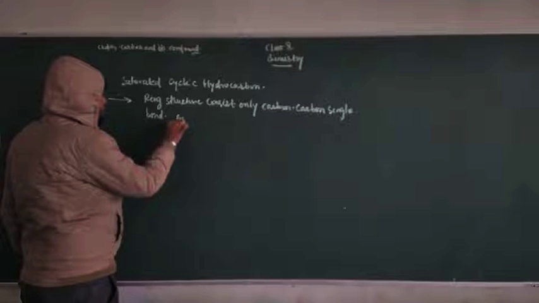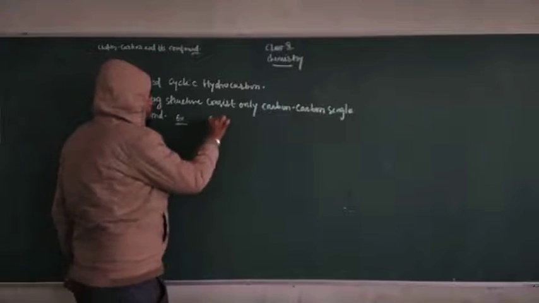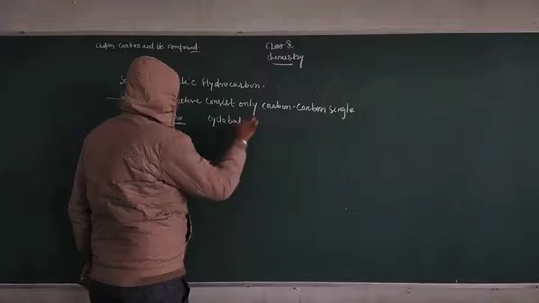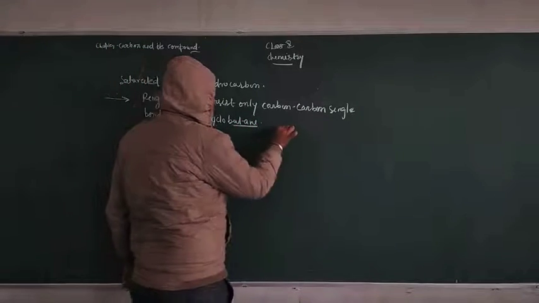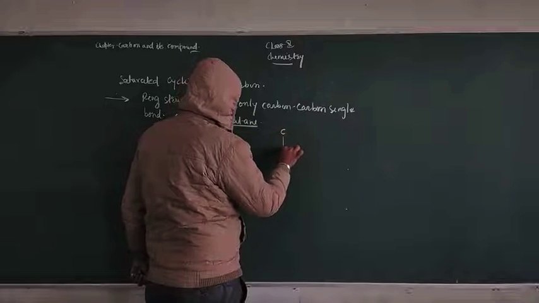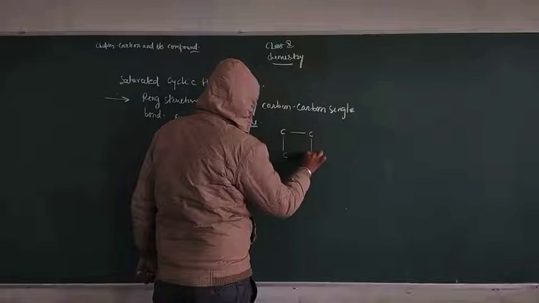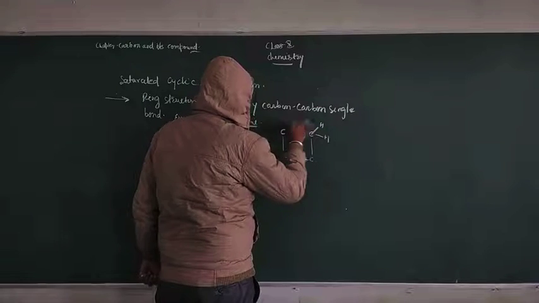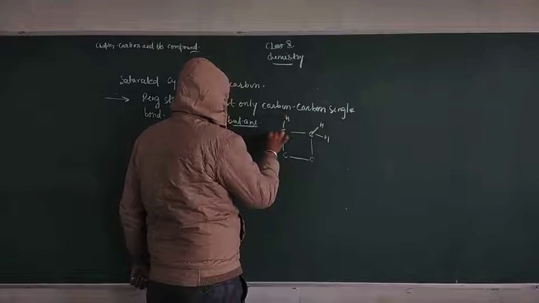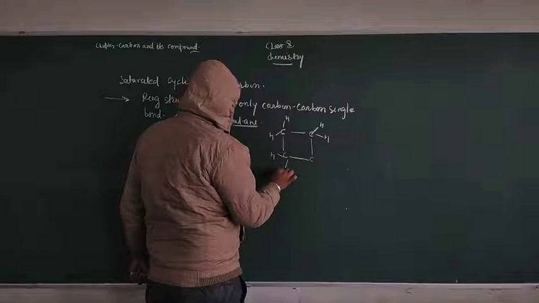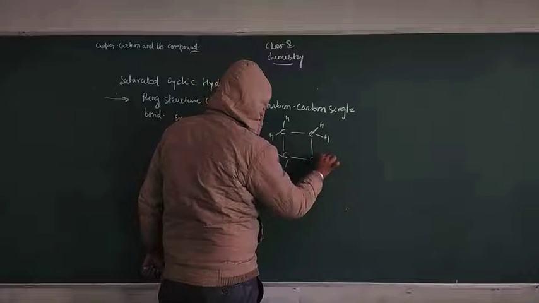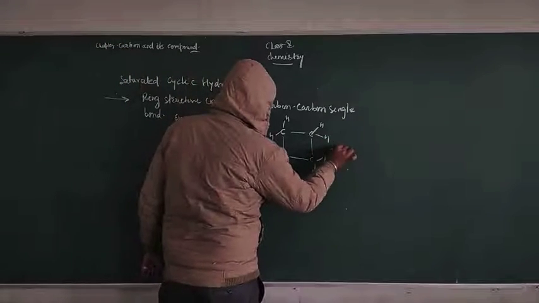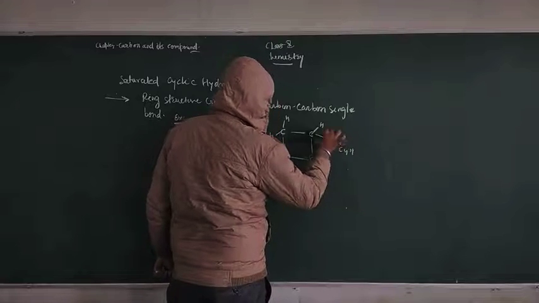And as an example, we prepare cyclobutane. That means there are 4 carbon atoms joined together in this structure like that. This is the formation of cyclobutane, where the hydrogens combine like this. This is the complete structure of cyclobutane, and its formula is C4H8.